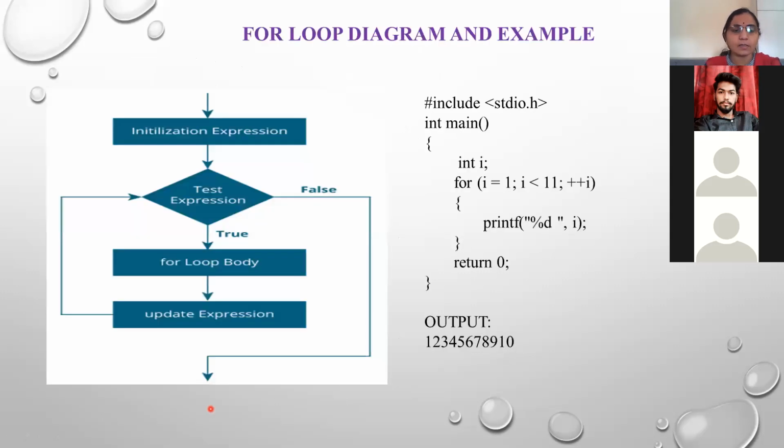With the next slide, you will clear the idea. With this diagram and example, you will understand the concept of the for loop. See here, initialization means just i equal to 0 or i equal to 1. Then the test expression. See the example on the right-hand side: here I use i equal to 1, that is the initialization expression. Then I use the semicolon. The next expression is the test expression, i is less than 11, and it is represented in a diamond box. Here the value of i is 1, and 1 is less than 11.